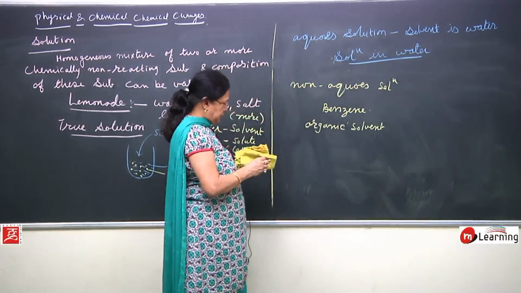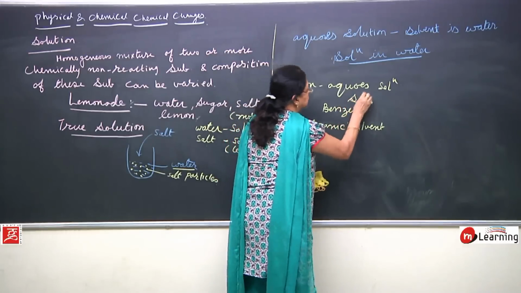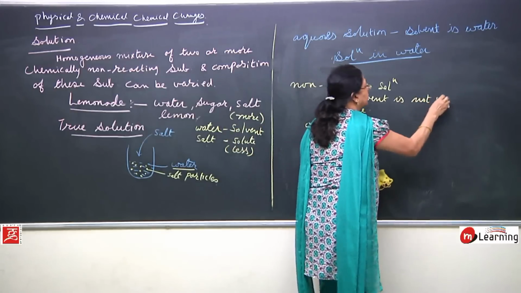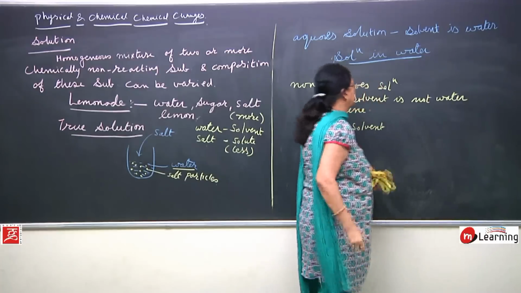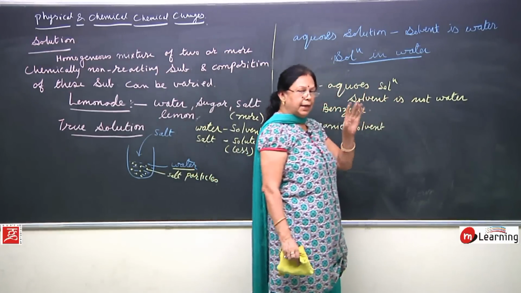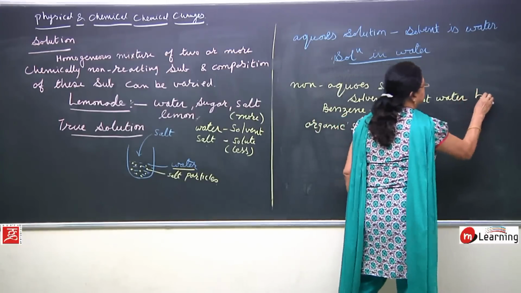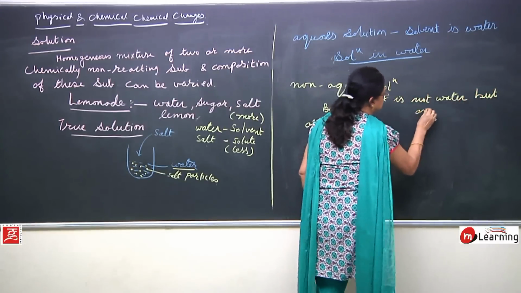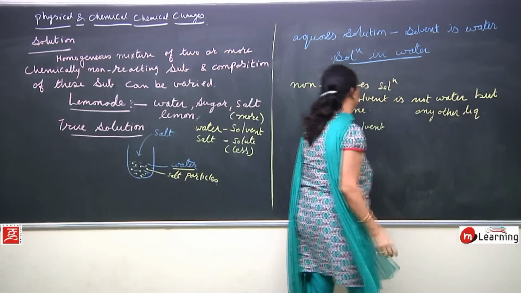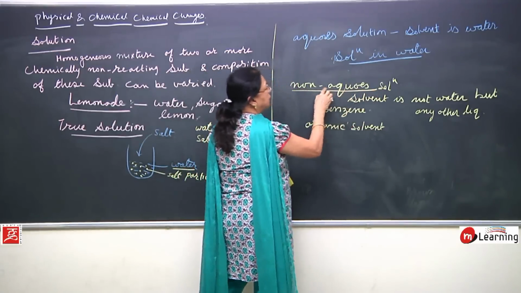In a non-aqueous solution, the solvent is not water, but any other liquid other than water. This type of solution is called a non-aqueous solution.